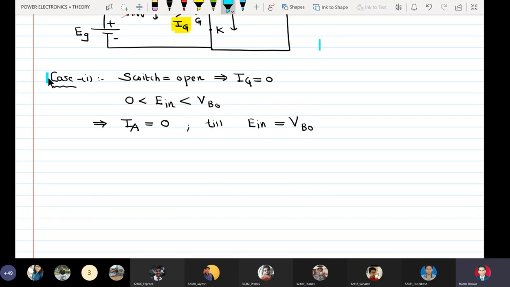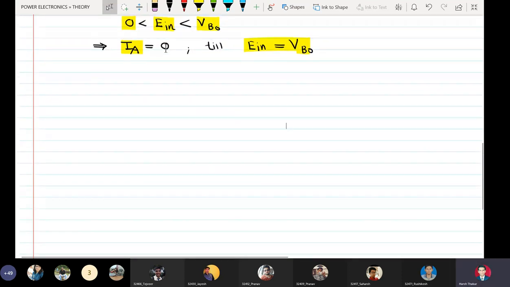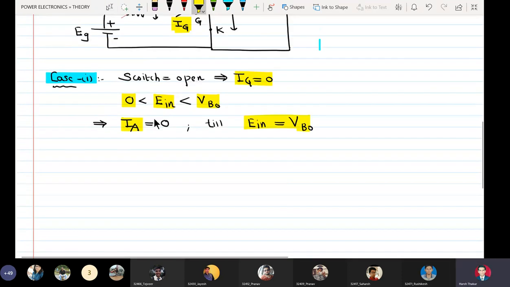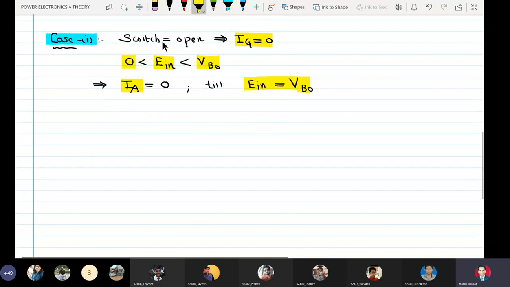So case number 1 is IG equal to 0 and E in is greater than 0 but less than breakover voltage. So the device current is 0 till E in reaches VBO. Now case number 2.